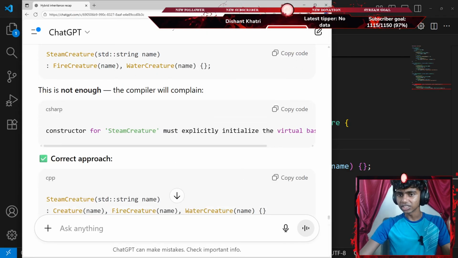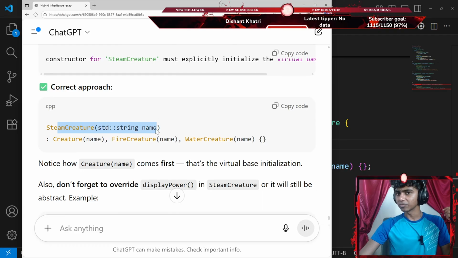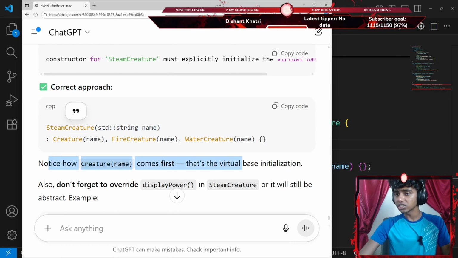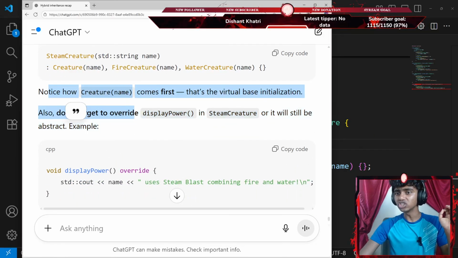Okay, it says constructor, so I go with something like Steam creature. Notice how creature name comes first. That's the virtual base initialization. Also, don't forget to override display.